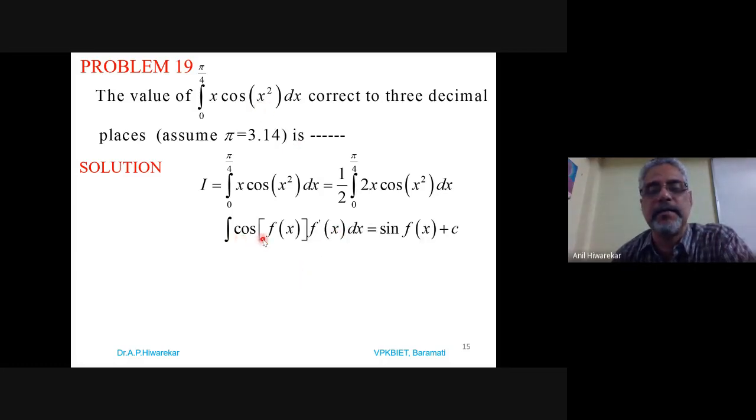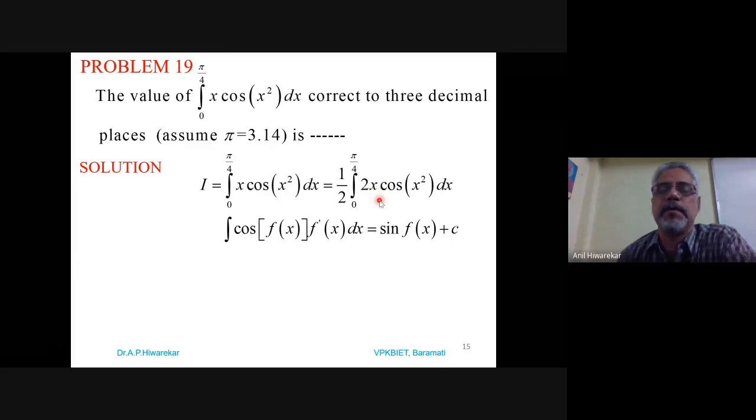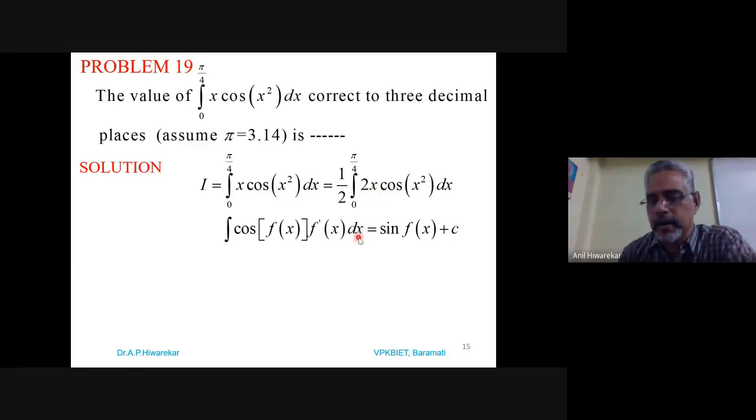What is it? Integration of cos of f(x) into f dash x dx is equal to sine of f(x) plus c. So what we have, x square derivative is 2x. Do adjustment according to that. Means x square derivative is 2x. So you just write here 2x and the rest of the terms as it is, cos of x square as it is. When we are writing here 2, we have to divide it by 2. So that's why the given integral can be adjusted in this form. So it will be 1 by 2 integration of 2x into cos of x square dx from 0 to pi by 4. Okay. And then apply this formula.